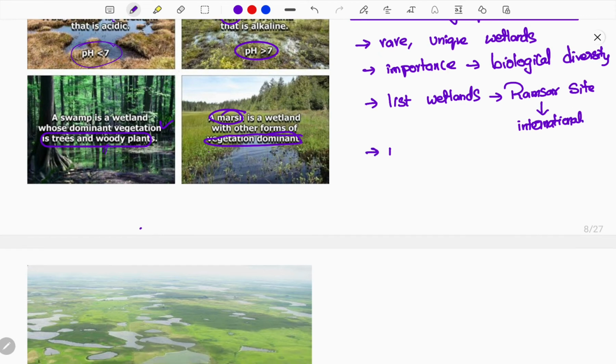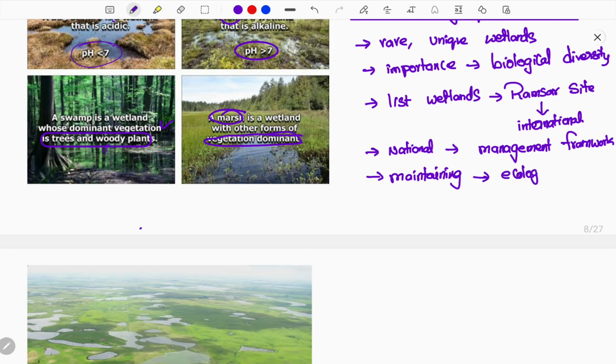After that, the nation mentioned in the international wetland list will create a management framework. So here the work is done by the nations. They will create a management framework, and in that framework they work on the wetland, on wetland conservation, and they will be checking and maintaining the ecological character.